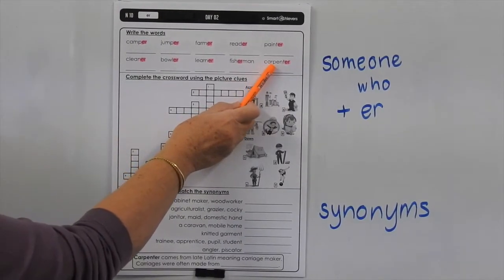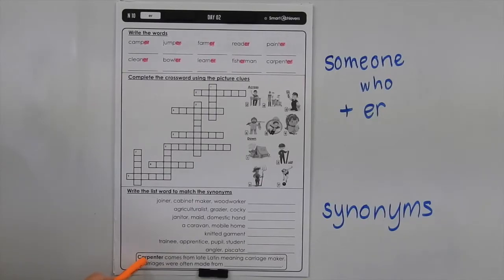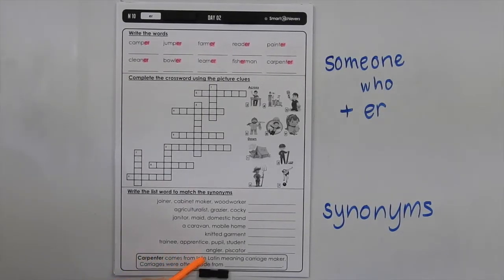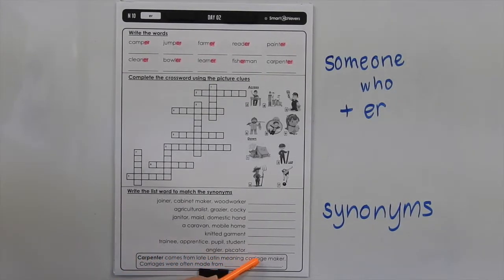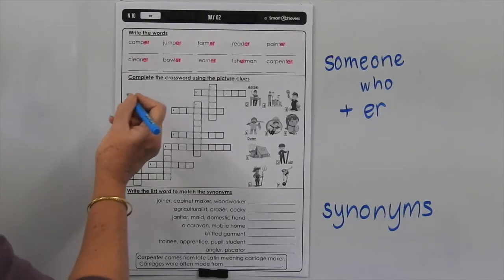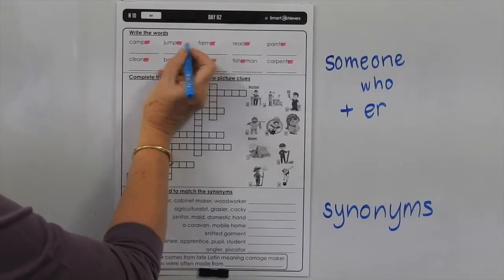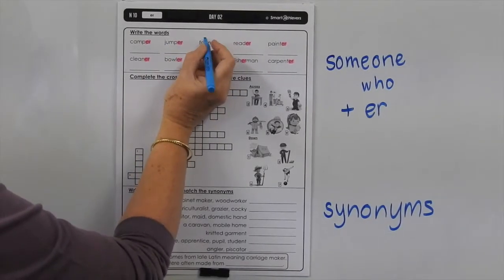Now, we talked about the meaning of carpenter yesterday, and we've put a little hint down the bottom for you here too. So carpenter comes from the late Latin meaning carriage maker. Carriages were often made from, and you know what, you can probably guess what the answer is to that one. Okay, let's have a look at any of the other things that we can see happening in these words. We know we use a J for the J sound commonly at the start of a word there, so that's okay.